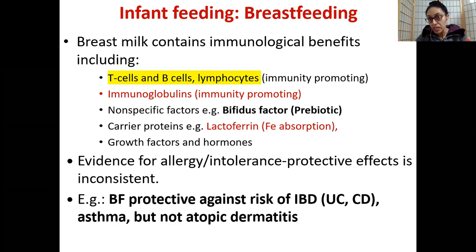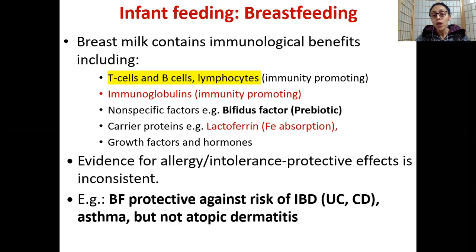Okay, potentially decrease the risk of it. So why can it decrease the risk? Because the baby which drinks mother's milk gets breast milk with a lot of immunological properties. You have your T cells, B cells, lymphocytes, which are coming via the breast milk, so they're immunity promoting. You have your immunoglobulins.